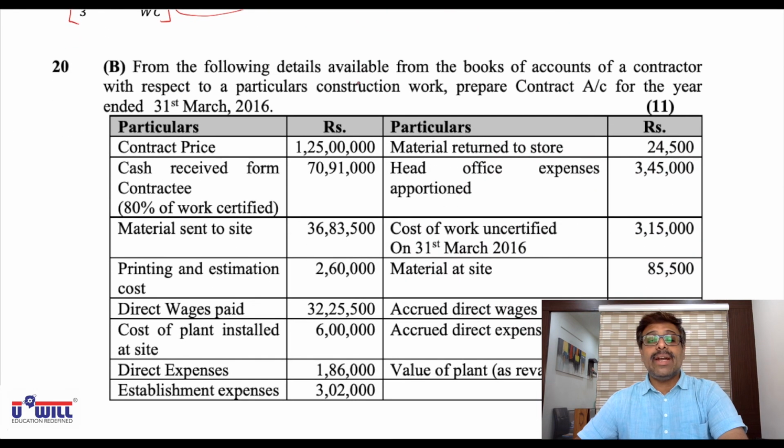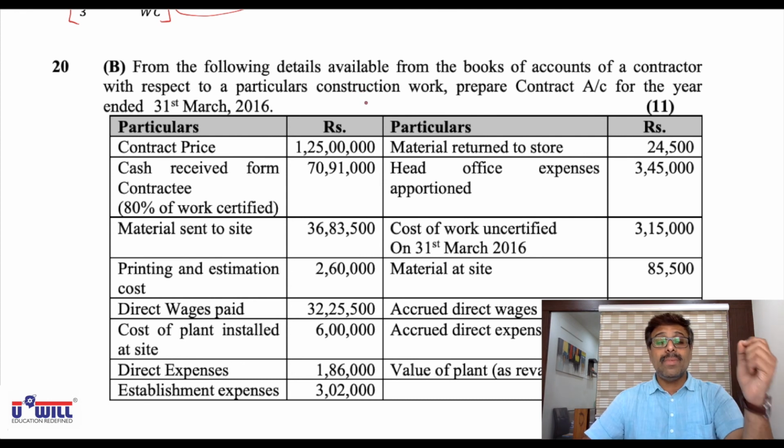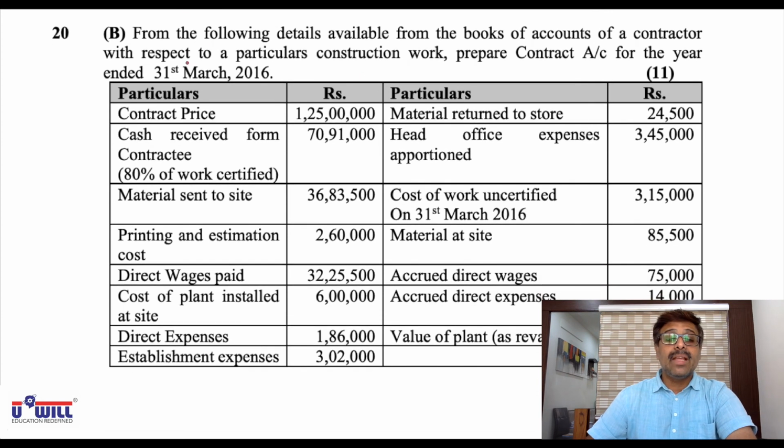Now this question 20b I will discuss and you'll try completely on your own. I'll not give the solution also in front of you. You must be able to get it correct. From the following details available from the books of accounts of a contractor with respect to a particular construction work, prepare contract account for the year ended 31st March 2016. 11 marks question has been asked in their exams.